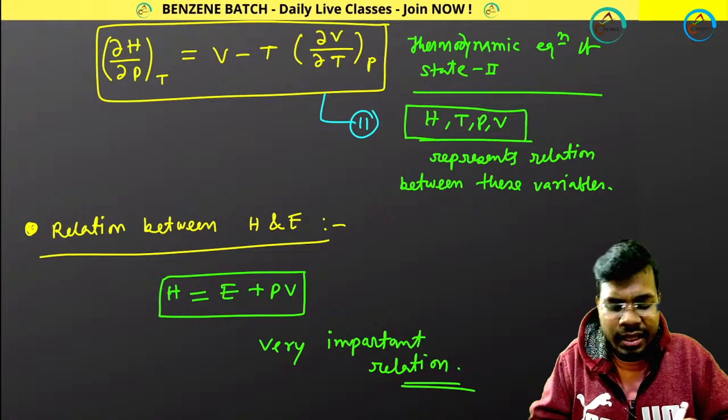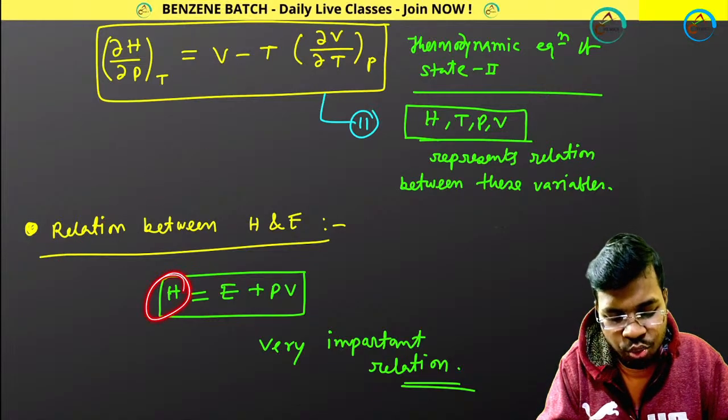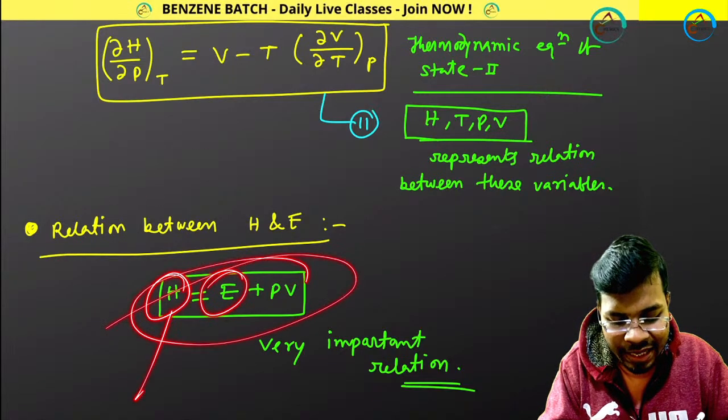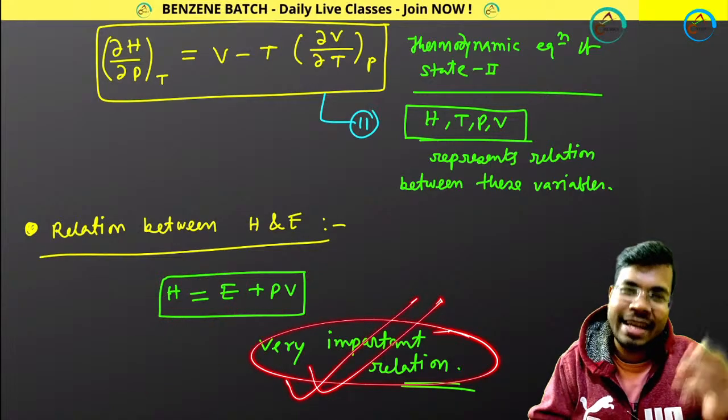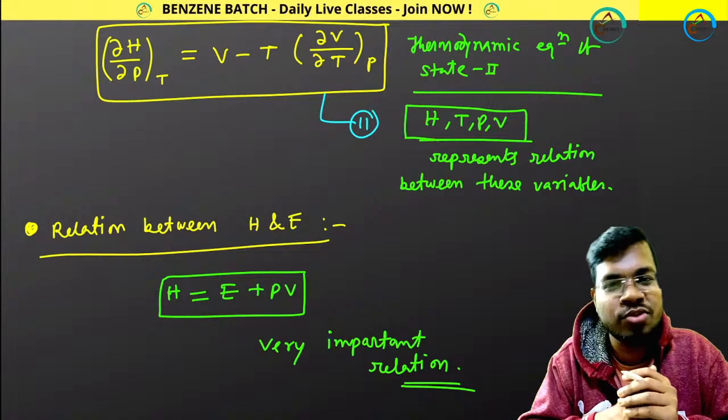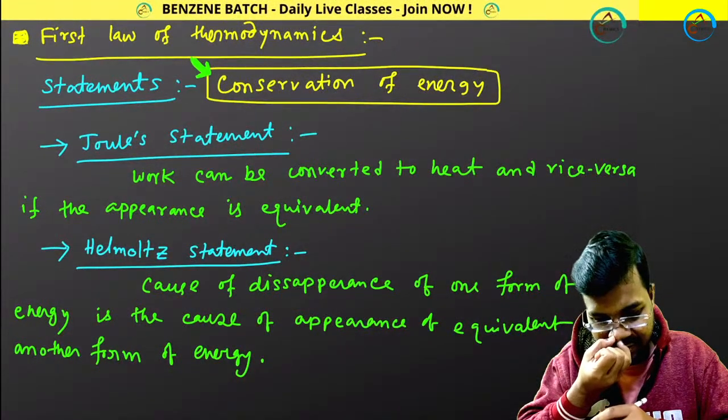Then finally you need to remember this expression, H equals E plus PV. This shows how enthalpy and energy are related. This is a very important relation. You will understand this in the second law of thermodynamics, as well as whenever we are solving numericals. Great. Perfect.